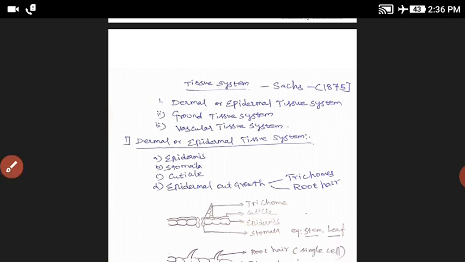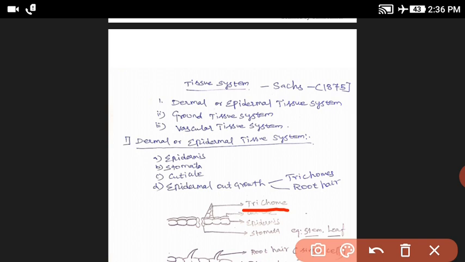Sometimes on the outer surface of the stem and leaves, outgrowths form. These outgrowths are unicellular or multicellular, and the part's name is trichome.